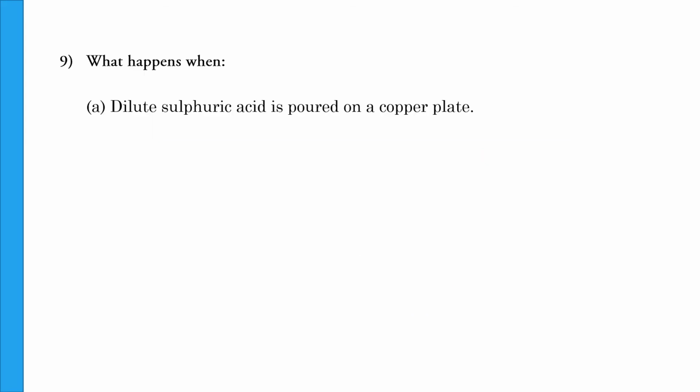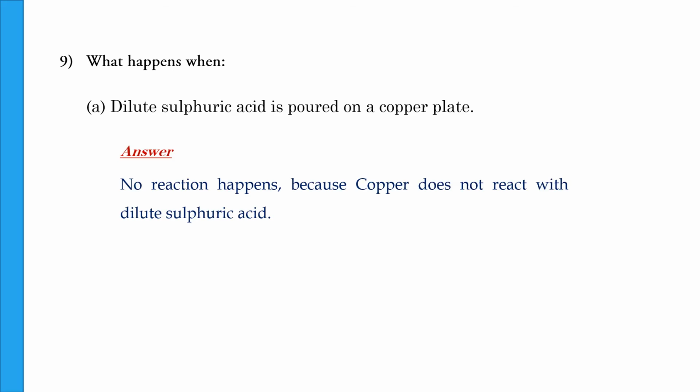What happens when dilute sulfuric acid is poured on a copper plate? No reaction happens when dilute sulfuric acid comes in contact with copper. Copper does not react with dilute acids, but remember that copper does react with concentrated sulfuric acid. Here the answer is no reaction.